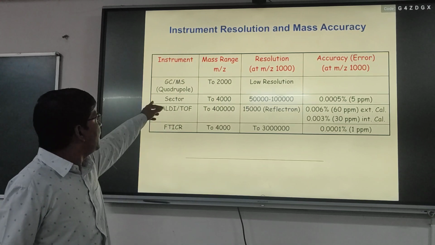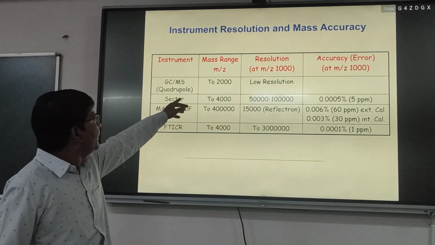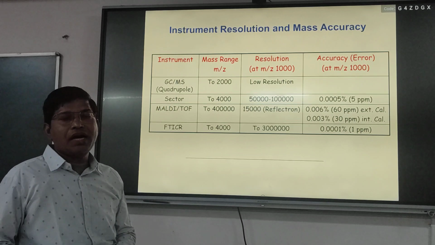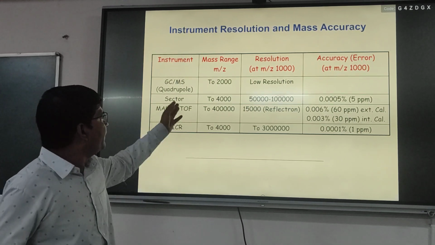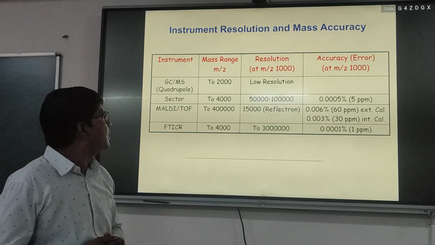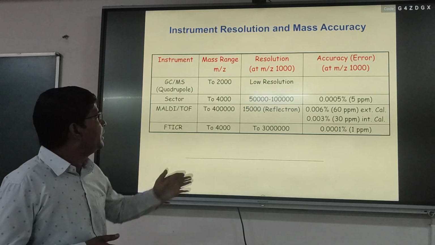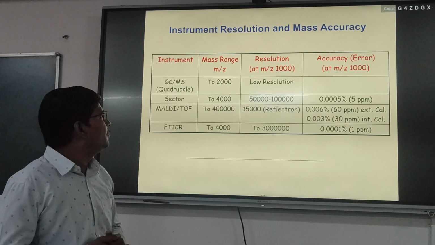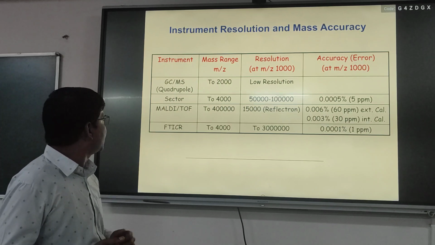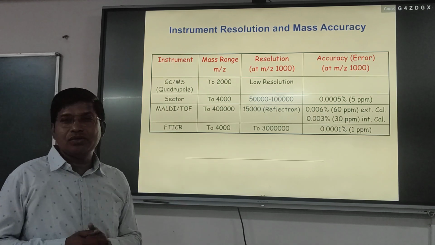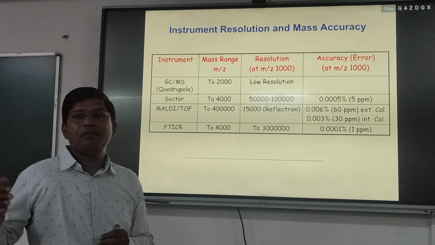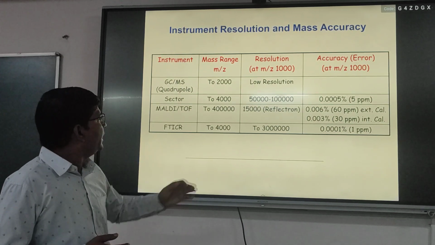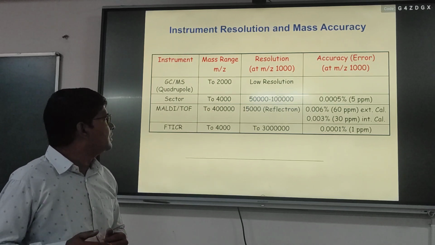Using this quadrupole mass analyzer we can determine compounds with a molecular mass of 2000, but the limitation is low resolution. Then if you are using a sector mass analyzer we can determine molecular mass up to 4000, and the resolution is 50,000 to